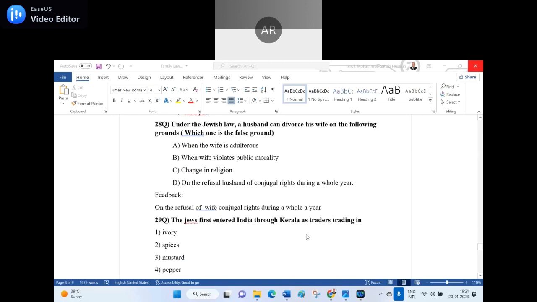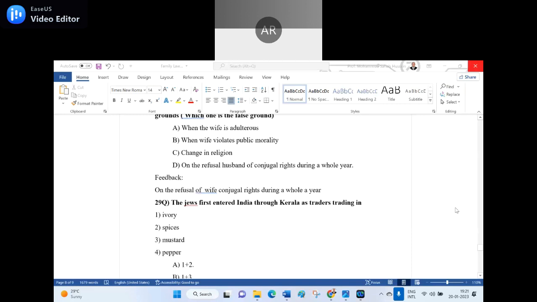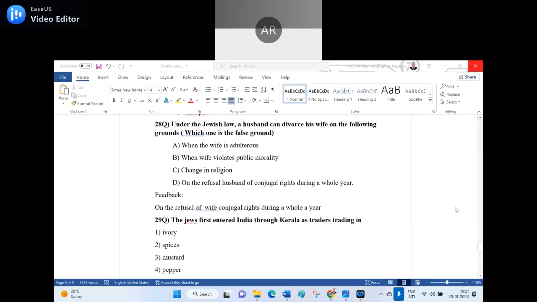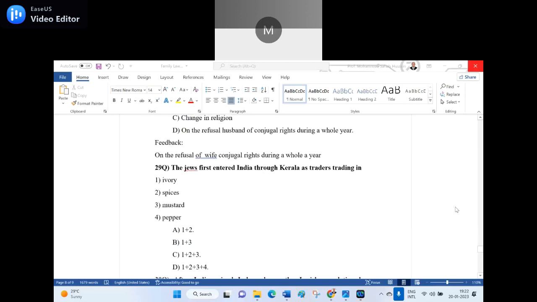Now, 29th question. Anyone can unmute and read in a sonorous voice. The Jews first entered India through Kerala as traders trading in option 1, ivory, option 2, spice, option 3, mustard, option 4, pepper. Answer 2, sir. Spice. Here options I have given: A 1 plus 2, B 1 plus 3, C 1 plus 2 plus 3, D 1 plus 2 plus 3 plus 4. Option C, sir. 1 plus 2 plus...